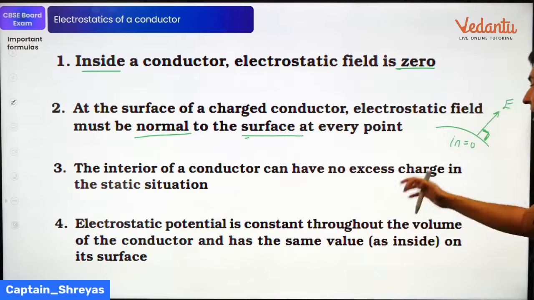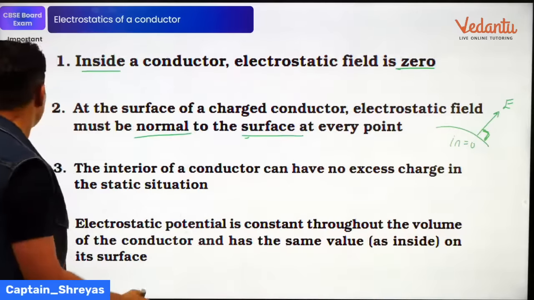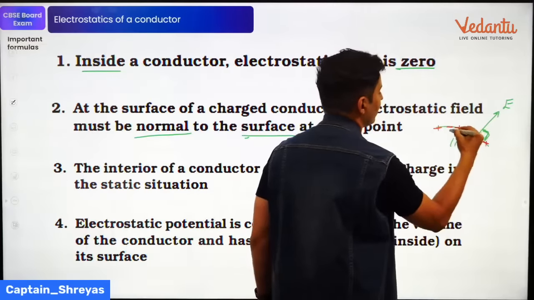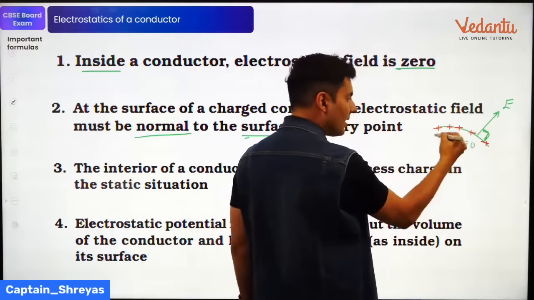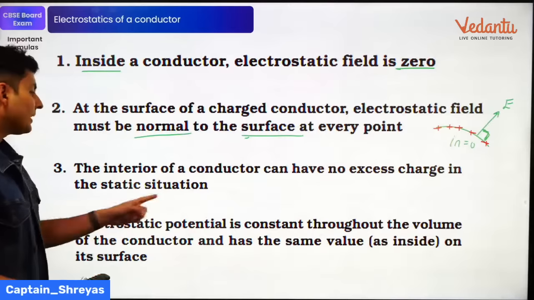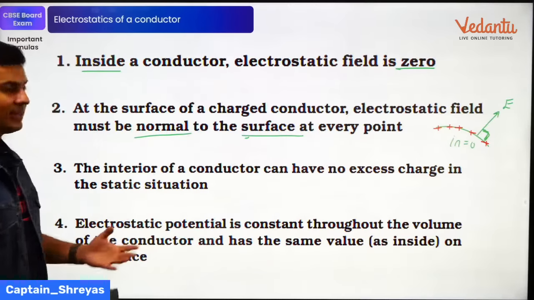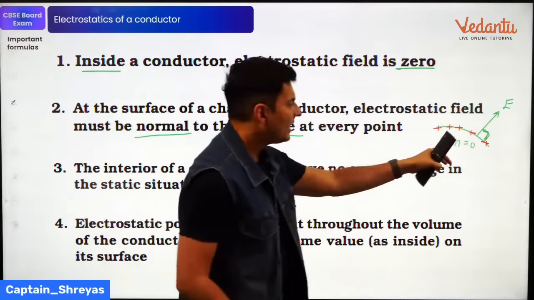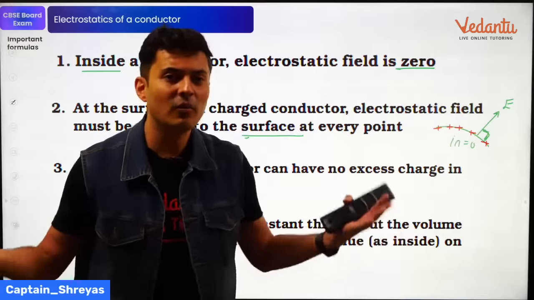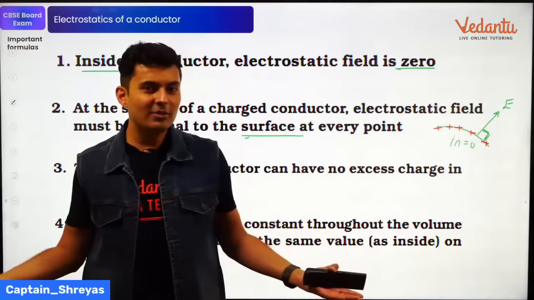Inside of the conductor can have no excess charge in any static situation. So whatever charges are there, the charges are always going to be on the surface. Nothing will be there in the inside part of the conductor. Electric potential is same throughout the volume and has the same value as its surface, because inside the field is 0. So there is no reason for the potential to vary. When there is no field, there is no work, there is no potential difference.